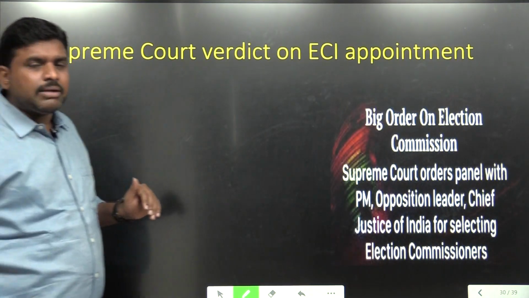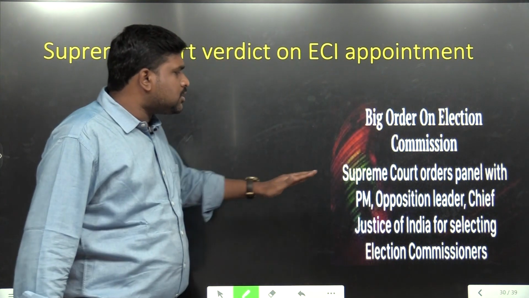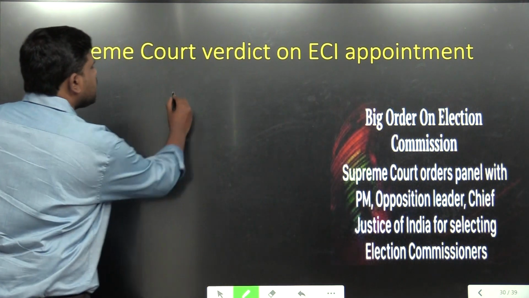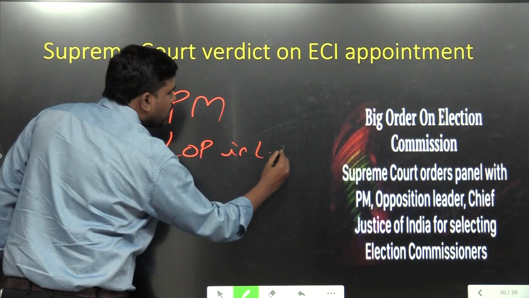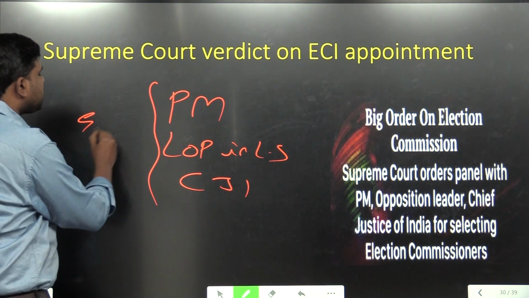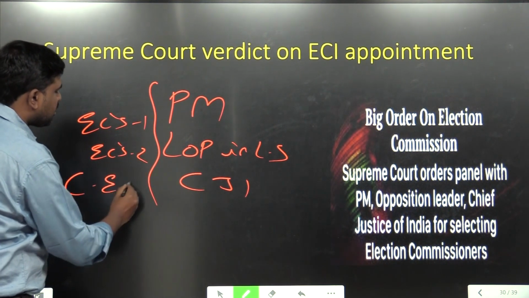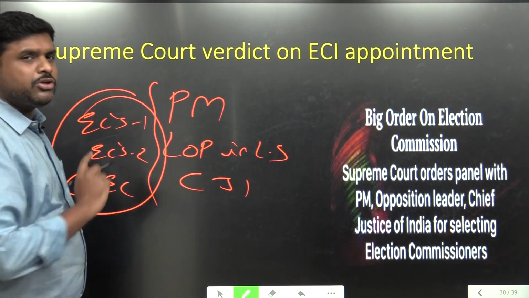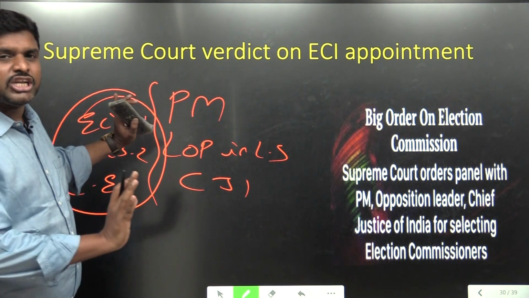Supreme Court verdict on the Election Commission of India, you know that. The Supreme Court said a 3-member body, which is the Prime Minister, the Leader of Opposition in Lok Sabha and the CJI, should recommend Election Commissioners: Election Commissioner 1, 2 and the Chief Election Commissioner. A body should be constituted and that body should go for the appointment, which was very big news with respect to appointments of Election Commissioners for the Election Commission of India.